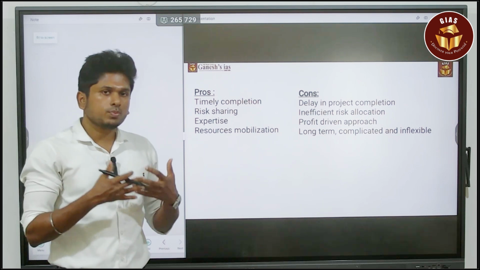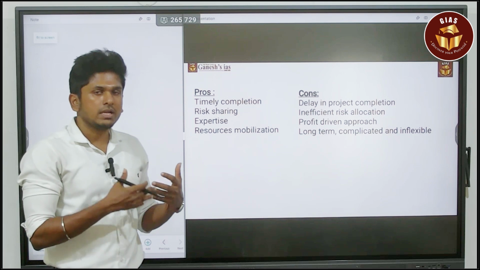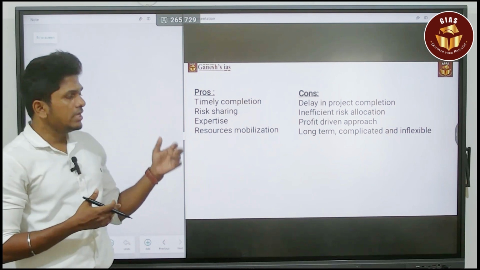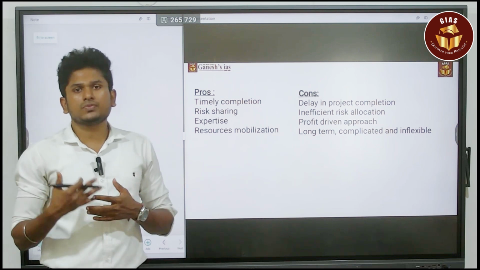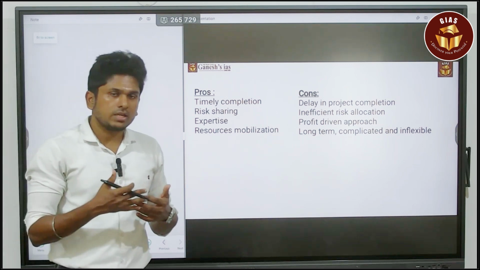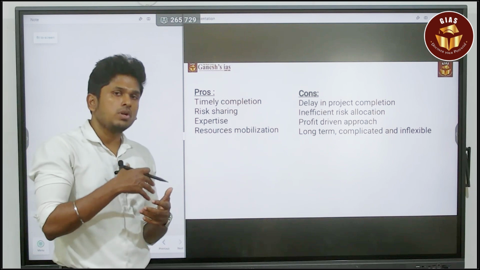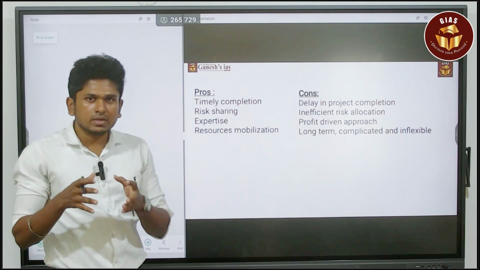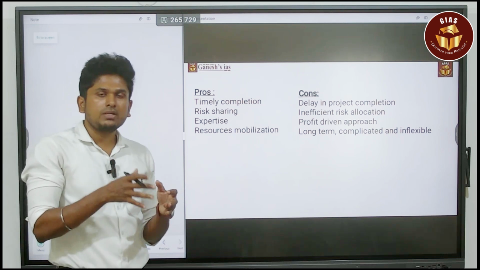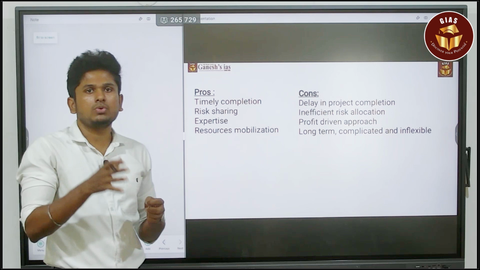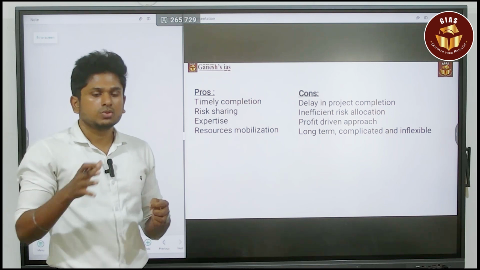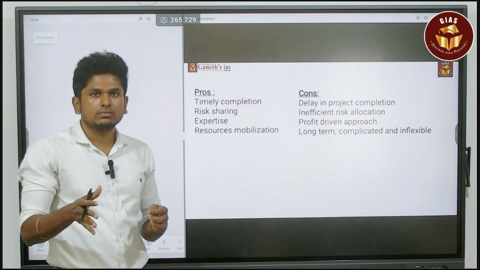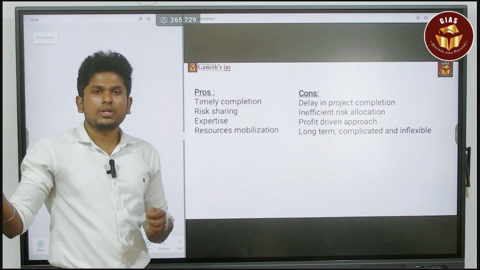So it is a win-win situation for both the players. These are the pros of the triple P model. But there are certain cons, certain negatives. First, delay in the project completion due to various factors. Consider that in a triple P model, there is the build, operate and transport arrangement. For building that project, the government has to spend the money in a periodic manner and share it with the private player. For every 6 months or 1 year, the government has to provide the money. Only then can they easily complete the project.